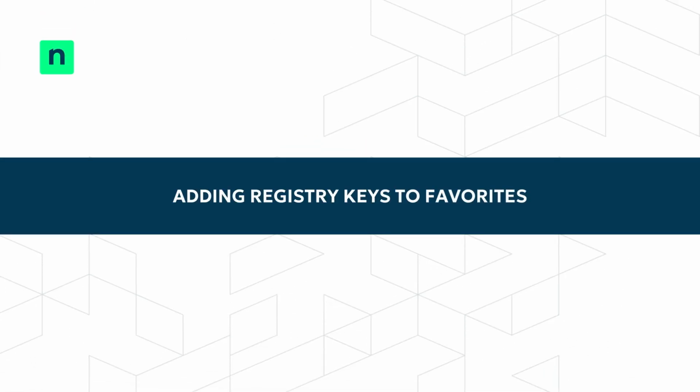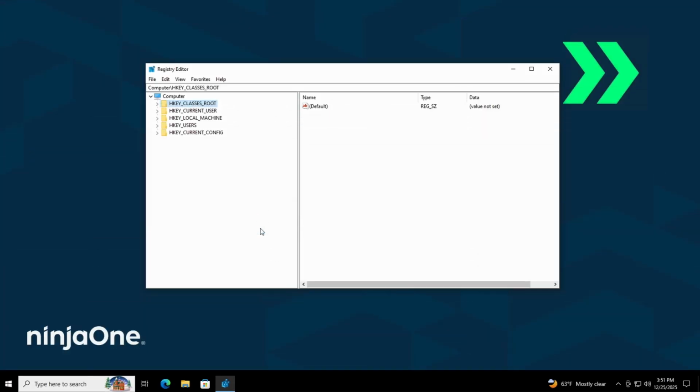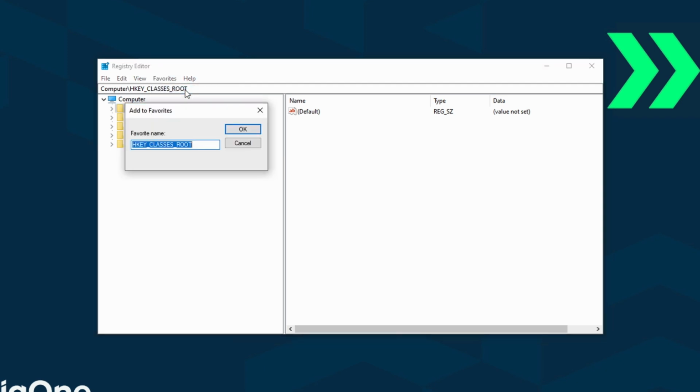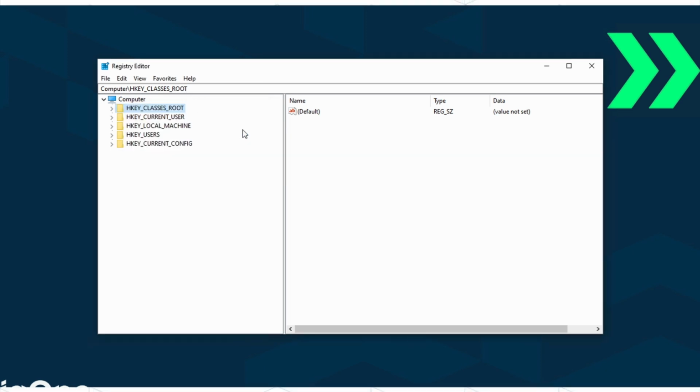Adding registry keys to favorites. Here's how to add a registry key to favorites. Open the Registry Editor, then navigate to the key you want. Click on Favorites in the top menu and select Add to Favorites. Give it a name and confirm that it doesn't duplicate an existing entry. Click OK and your favorite is saved for easy access.